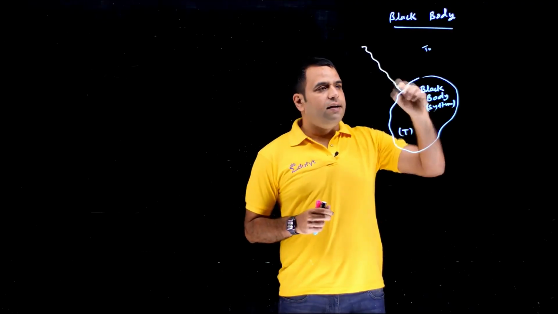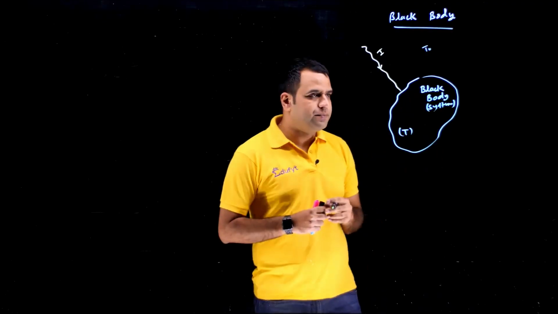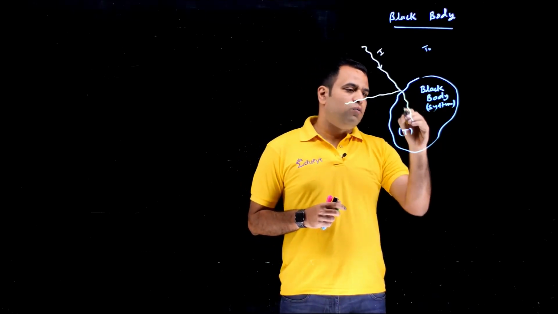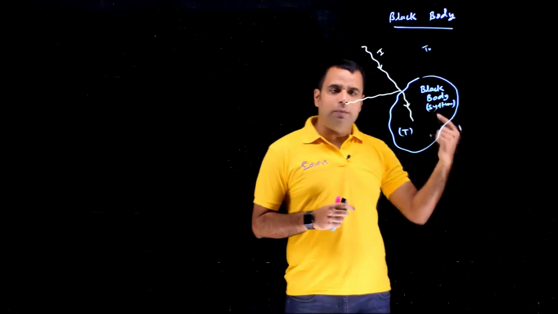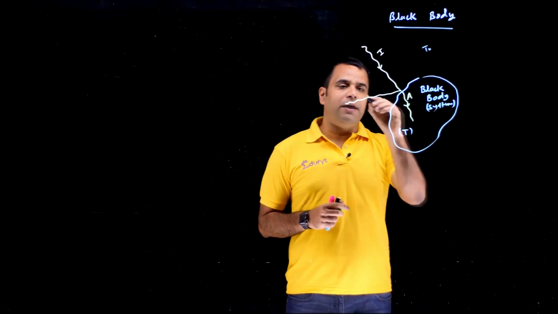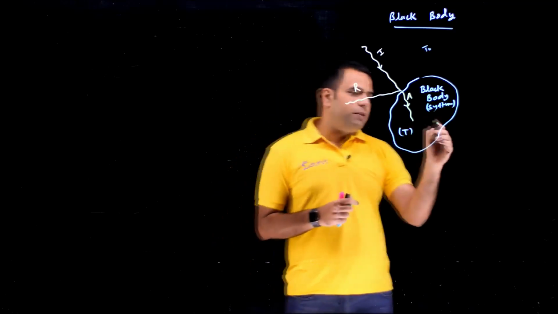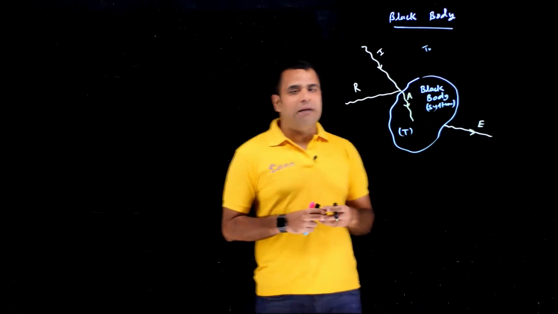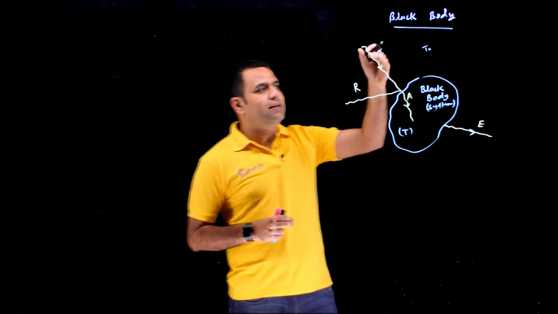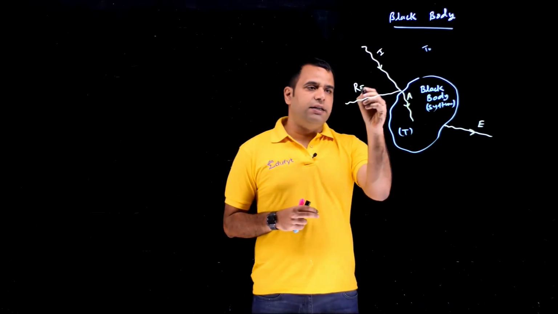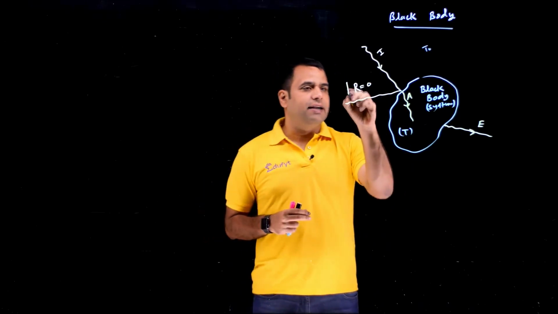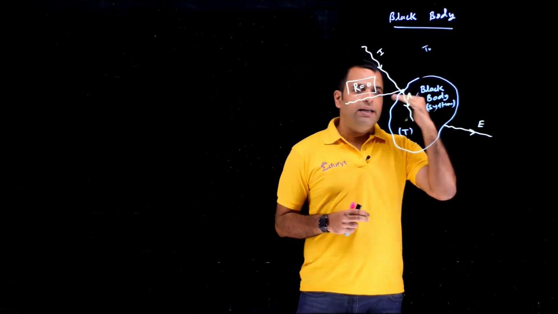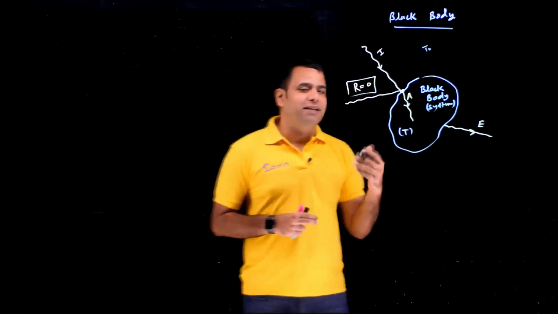So if some energy is incident upon it, in normal scenarios, what happens when some energy is incident upon normal bodies? Part of it gets absorbed and part of it gets reflected. And normal systems tend to emit also. Here we are having a black body. In case of a black body, if the energy is incident upon the body, the reflection is always zero. It doesn't reflect anything. Whatever is incident upon the black body, everything gets consumed by the body. So it's like the biggest beggar possible.